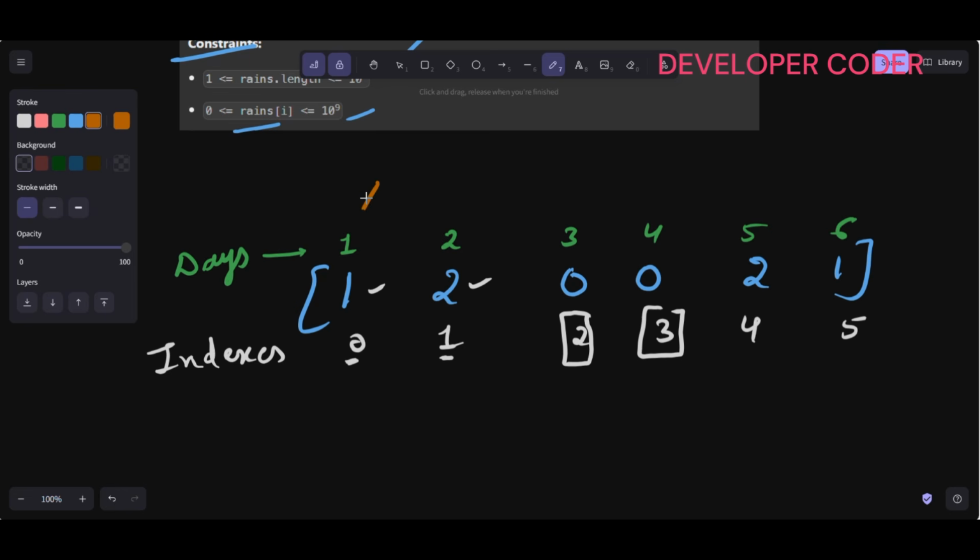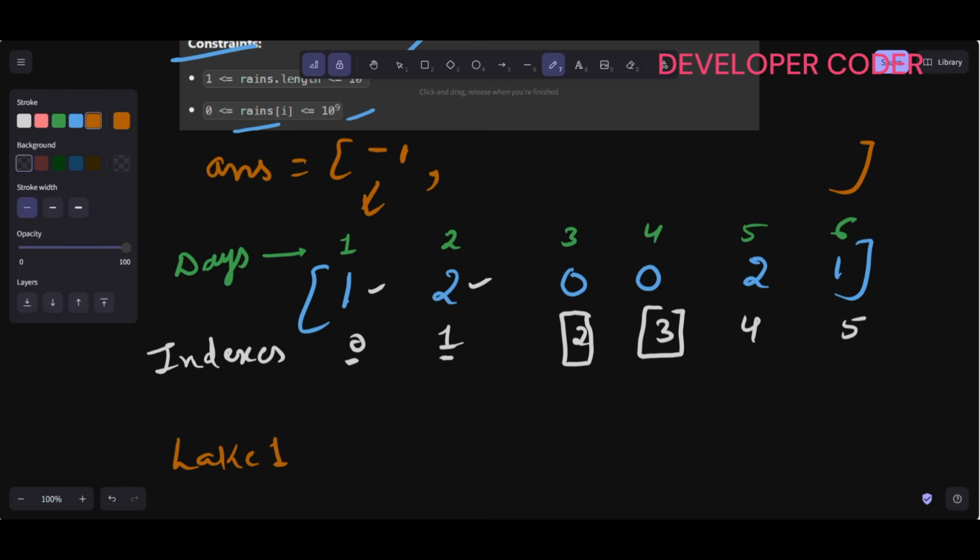So after that, let's iterate over all these values one by one. Let's say I'm here initially. At this day, if you see 1, so lake 1 I am filling, completely. Now in this case, I will create one answer array of the same length. If this value is greater than 0, I have to write -1 here.